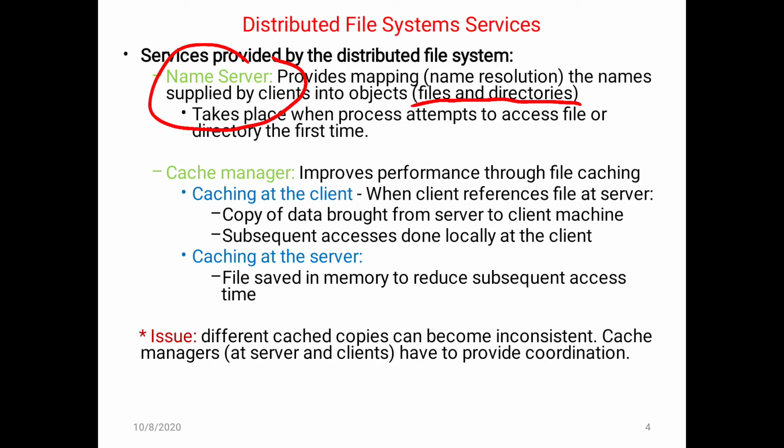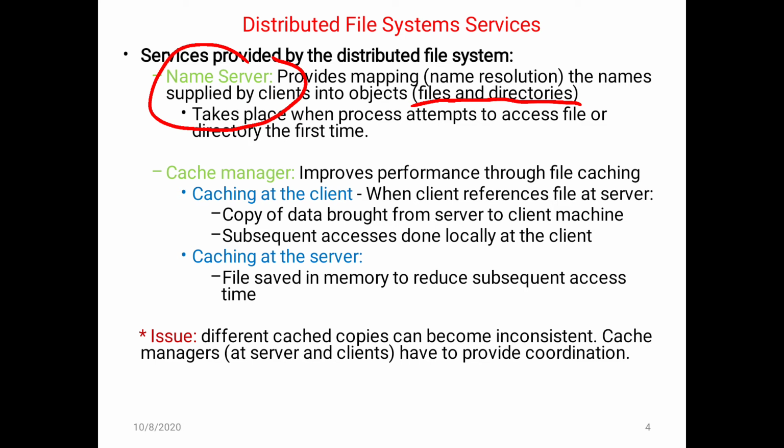Because data is stored in the form of a file or a directory, which may be a hierarchical structure, we are using the word directory. Once a client sends a request to access the stored data, either in the form of a file or directory, a mapping mechanism associated with name resolution is required.